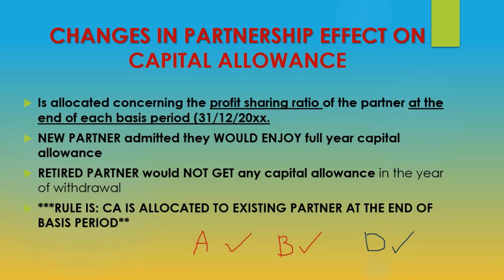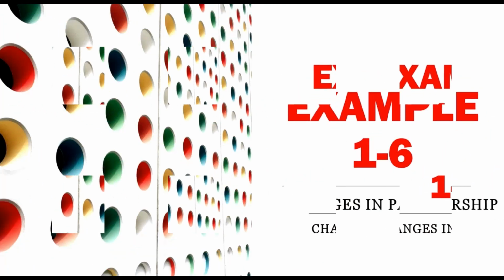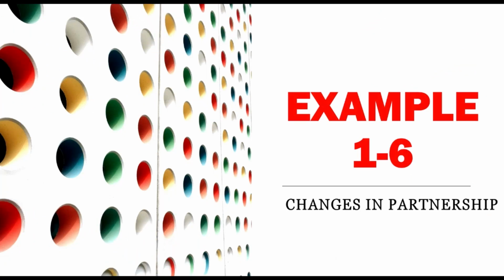Okay, so you should remember the capital allowance will be enjoyed by the partners who are still in the partnership at the end of the year of assessment, using the current profit sharing ratio. Okay, right. So this is about capital allowance allocation. Okay, so let's have a look at example 1.6 regarding changes in partnership.